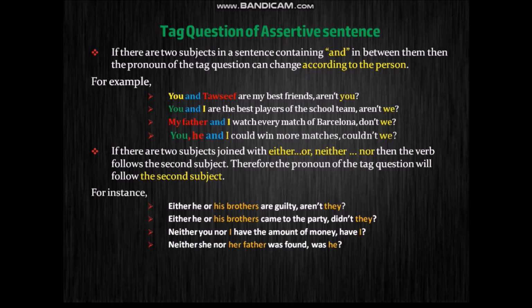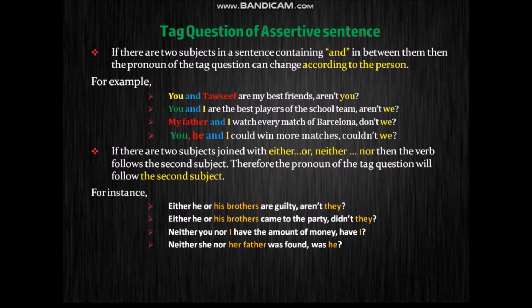The second example is, either he or his brothers came to the party. Now, students can get confused whether the verb is following the first subject or the second subject. But if you know the rules of either ... or, neither ... nor, then you know that the verb follows the second subject. That's why we will take his brothers here. So the pronoun of his brothers is again they. As the verb is in past indefinite form, we are taking didn't they.